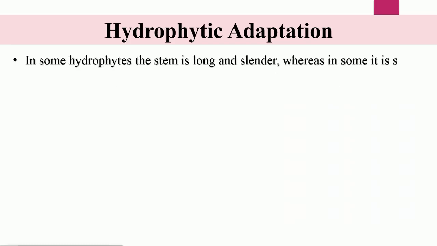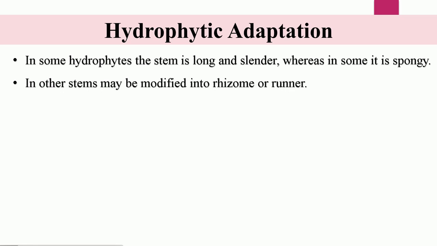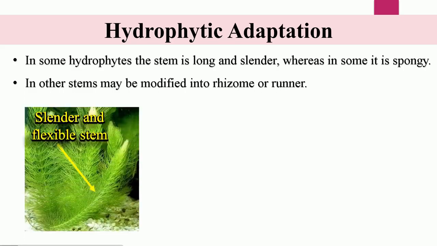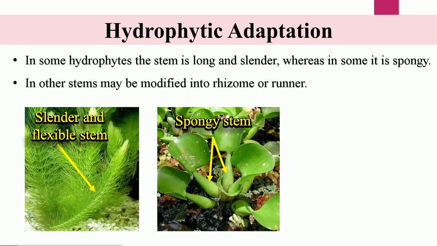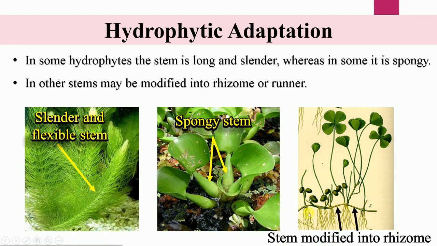In some hydrophytes, the stem is long and slender, whereas in some it may be spongy. In others, the stem may be modified into a rhizome or runner. For example, in Ceratophyllum, the stem is slender and flexible, whereas in Eichhornia, the stem is spongy. You can see the bulkier stem which encloses a mass of air spaces inside it. In Marsilea, the stem is modified into a rhizome, and it also helps in reproduction.